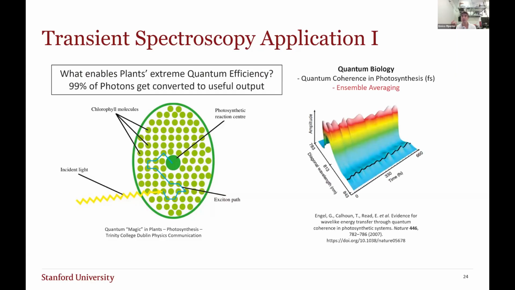The way this was measured is through transient spectroscopy. Once again, we have the spectrum, and we measure the spectrum at very fast timescales, femtosecond timescales. This beat that we can find here in our spectrum is known as the quantum beat, and this is a signature of that quantum coherence in photosynthesis.